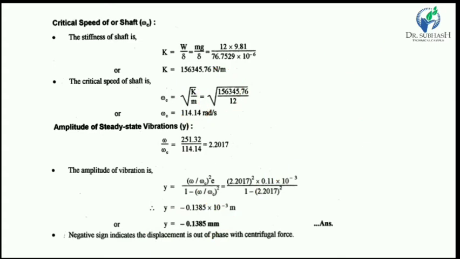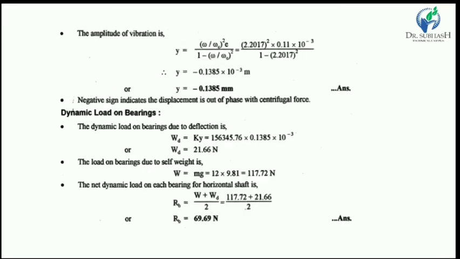So this condition is generally used when designing the shaft, for the RPM and the condition in which the shaft has to rotate. For that particular speed we find out the amplitude, and according to that we have to select the length of shaft. I hope that you very well understand how to find the amplitude.